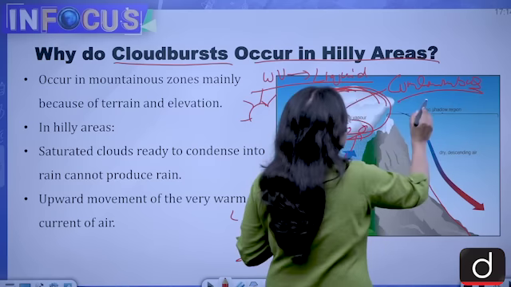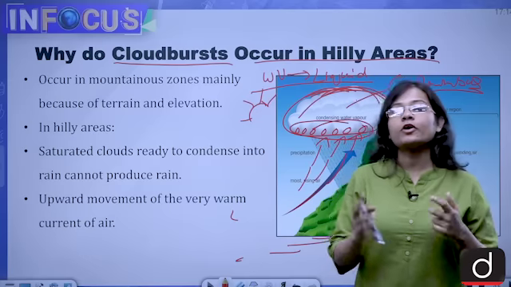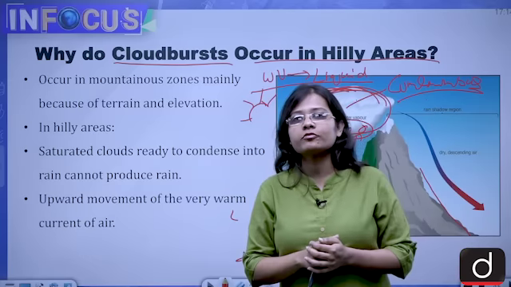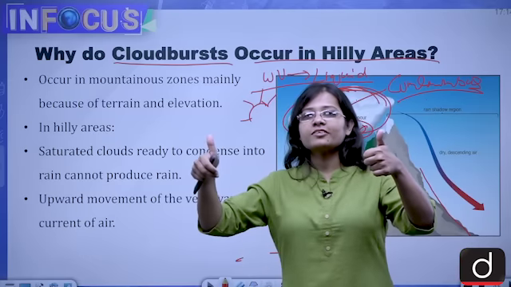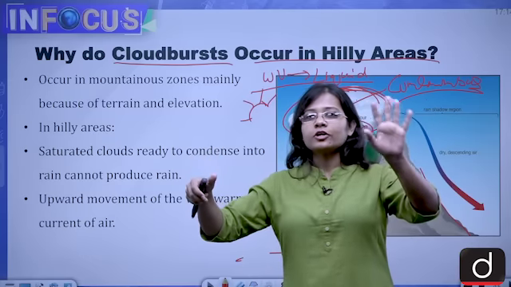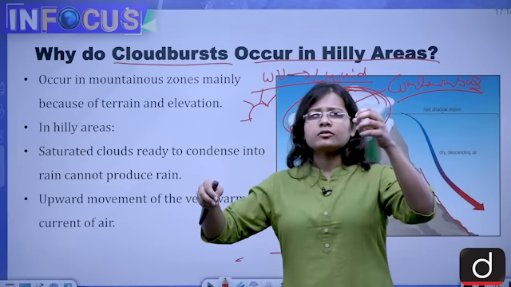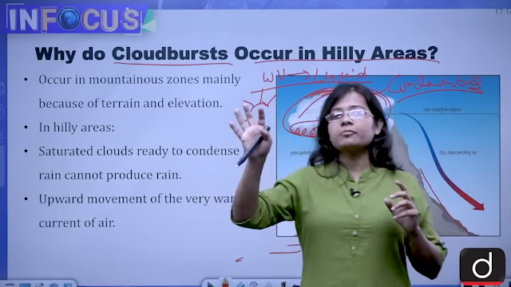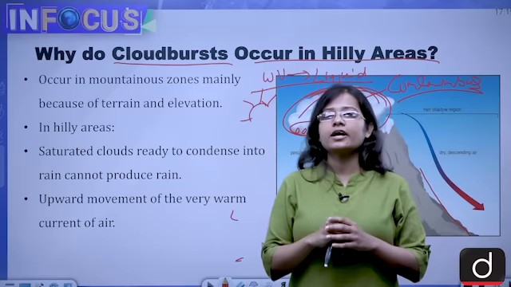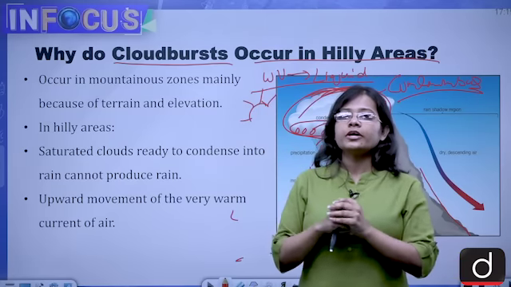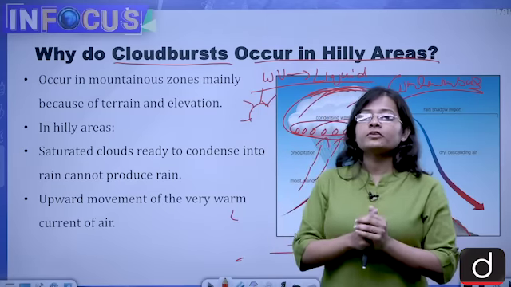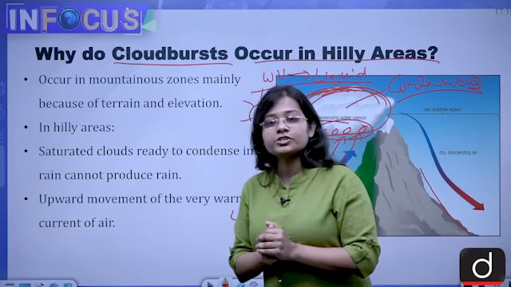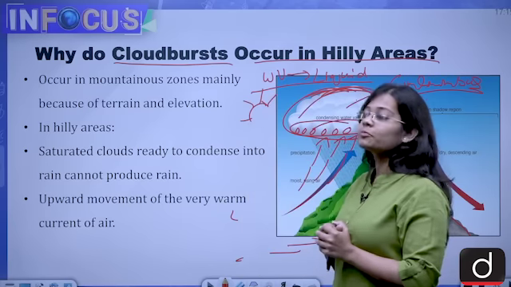So cumulonimbus cloud is made up of how many clouds? It is made up of two types of cloud. First is cumulo, second is nimbus. Cumulus cloud is a cotton-like cloud, and it is very whitish in color, while the nimbus cloud is blackish or gray in color. So it is made up of two different types of cloud. So cumulonimbus cloud takes part in cloud burst. Very important fact from prelims perspective.